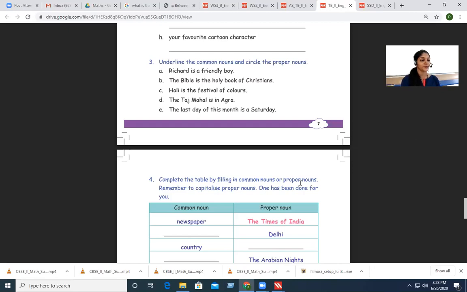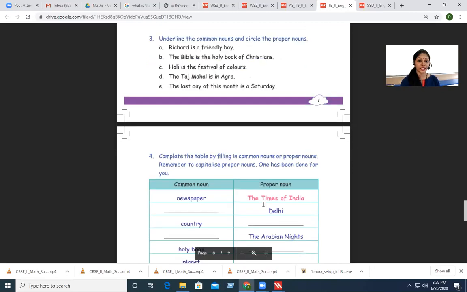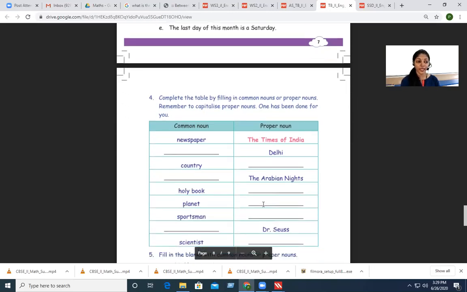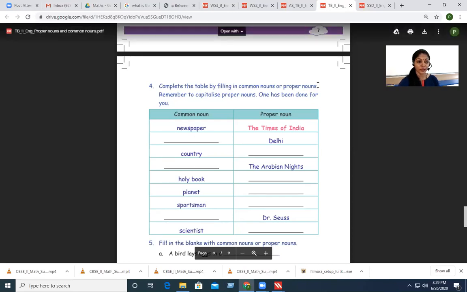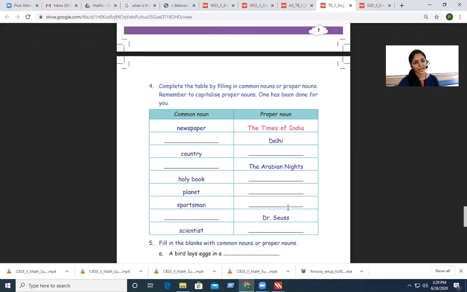So here, let me read it for you. Alright, listen carefully and then we'll solve it. Complete the table by filling in common nouns or proper nouns. Remember to capitalize proper nouns. One has been done for you. Okay, so in this column we have the common nouns. In this column we have proper nouns. So in some places you can see this blank, right? Which we have to fill. And in proper nouns too there are some blanks.